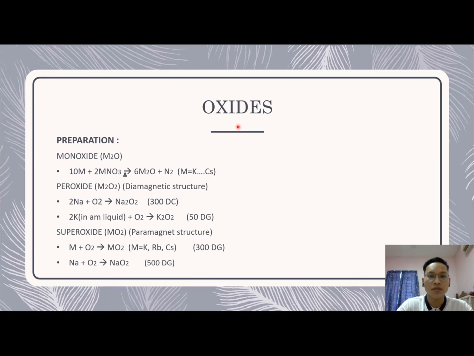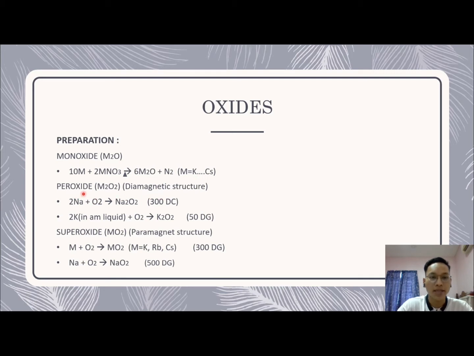So this is oxide. We have three types: monoxide, peroxide, and also superoxide. So how do we prepare them? For monoxide, we need a metal to react with metal nitrate to produce monoxide and also nitrogen gas. We need a heating process, and the metals we use are potassium, rubidium and cesium.